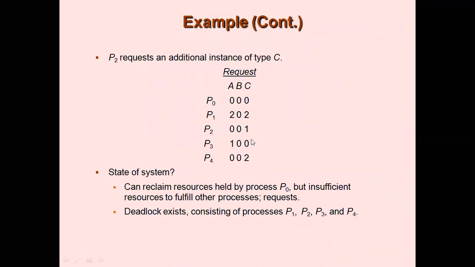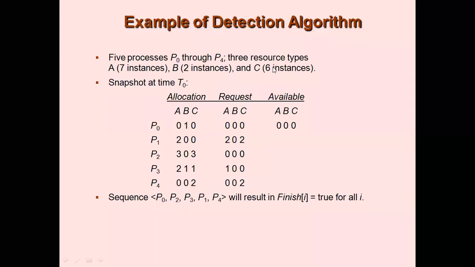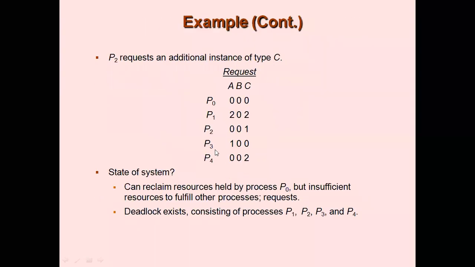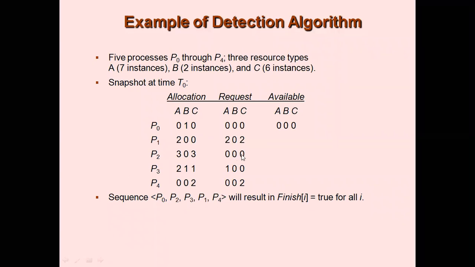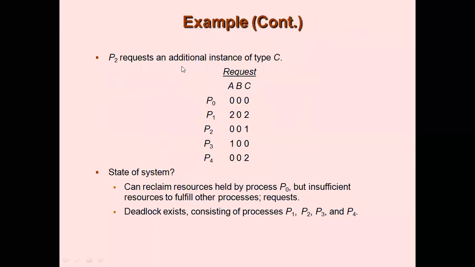We will take another example wherein P2 requests an additional instance, right? So look at the configuration of P2. P2 was earlier 001. So now it requests for an additional instance of type C, which is the last one, right?